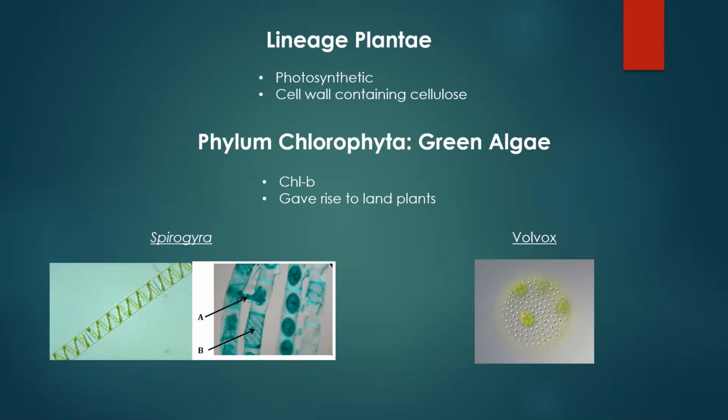That's different than Volvox. Volvox actually has oogamy, meaning they have a stationary egg, which is a little larger, and a flagellated sperm that is going to swim and try to find that egg. So this is showing you, even under the same phylum, we could have different types of sexual reproductive strategies.